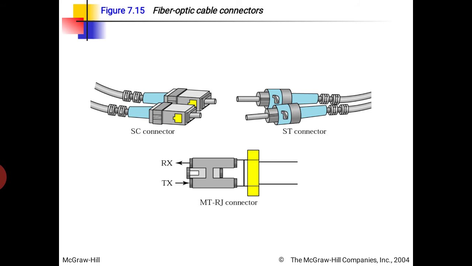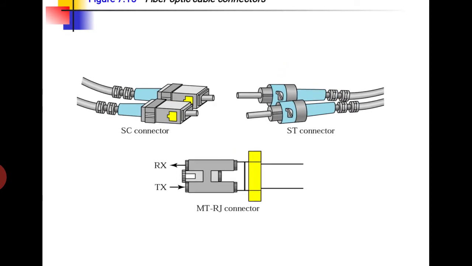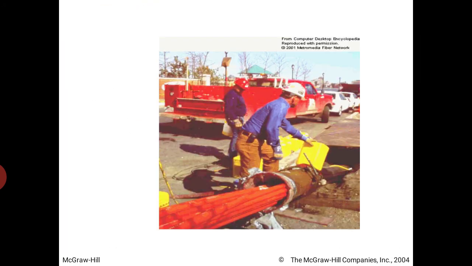Students, nowadays most of the DTH services and most of the set-top boxes are connected with this type of connector. SC and ST connectors: SC means subscriber channel and ST means straight tip. These two types of connectors are used with fiber optics.